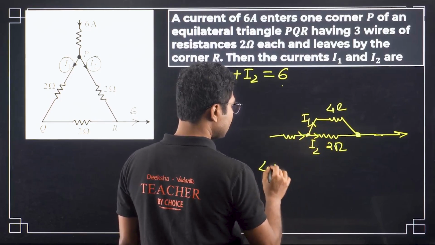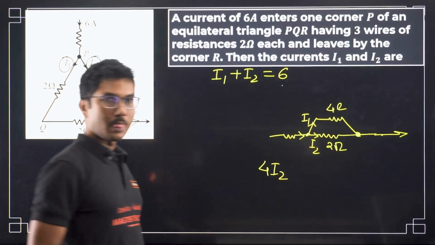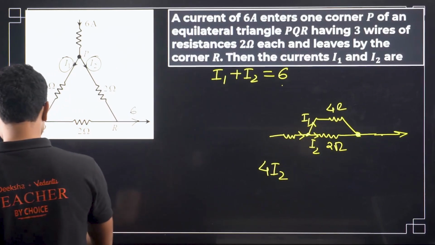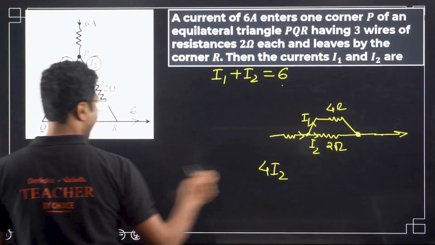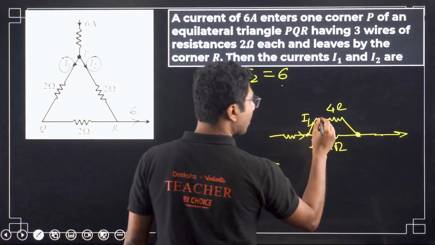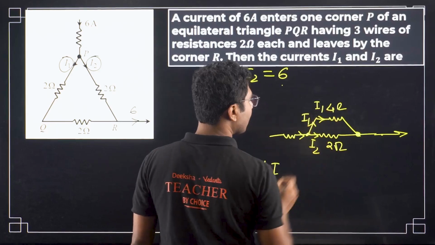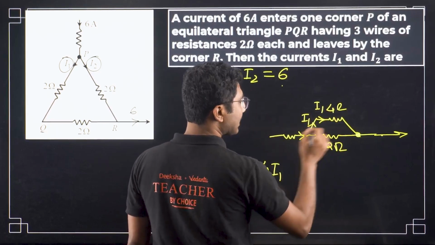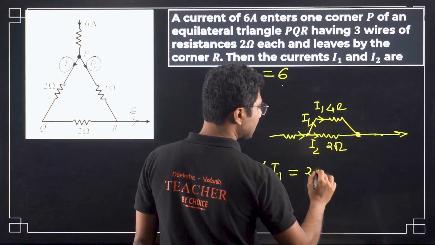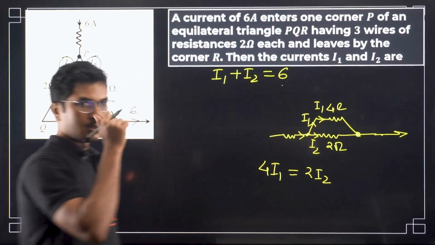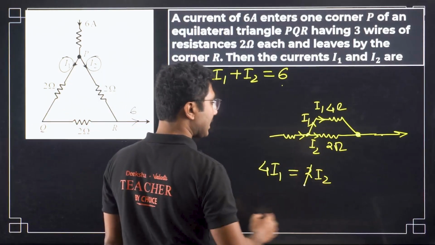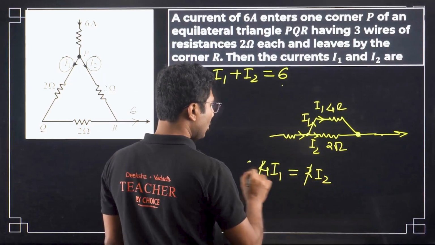It is 4I1, sorry. The voltage drop across this one is 4I1. And the voltage drop across the lower one is 2I2, resistance times the current. So from here we can say that I2 is basically 2I1.